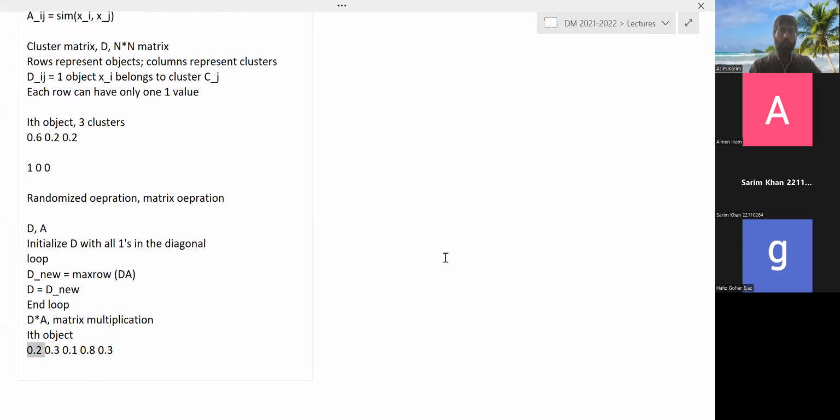What does 0.2 mean? In this object's neighborhood, the weighted sum of those with label one is 0.2. What does 0.3 mean? In this object's neighborhood, the weighted sum of the objects labeled two is 0.3.